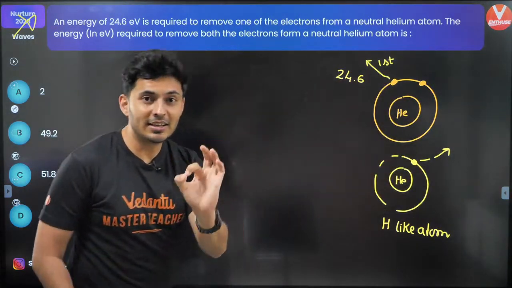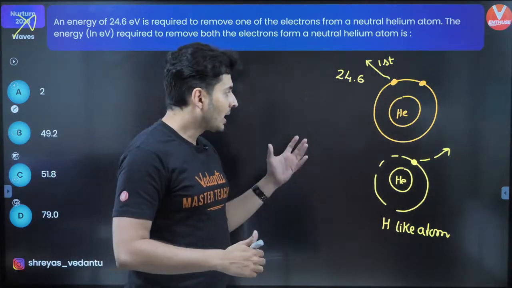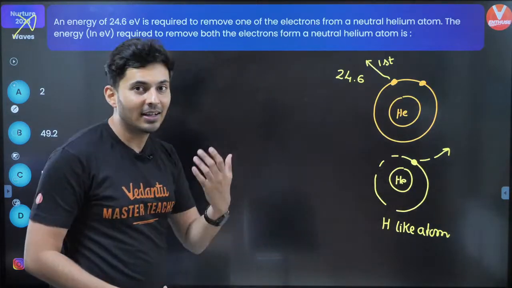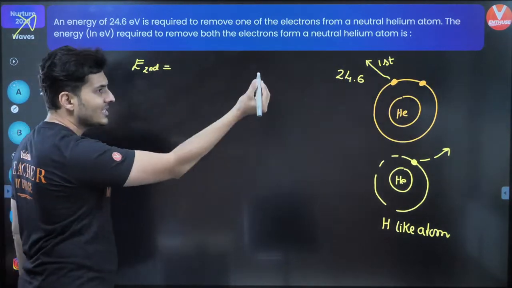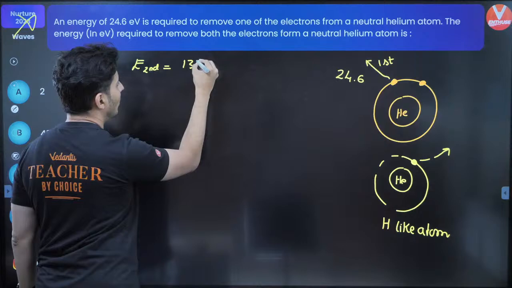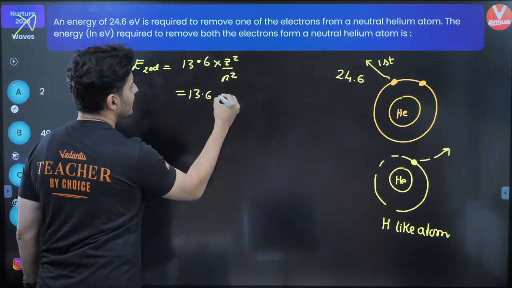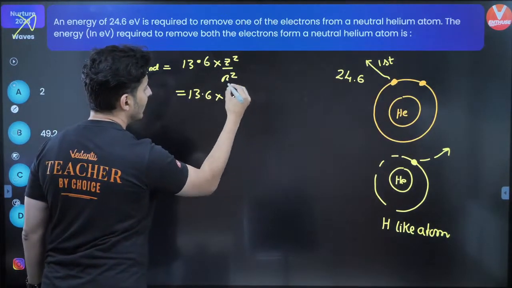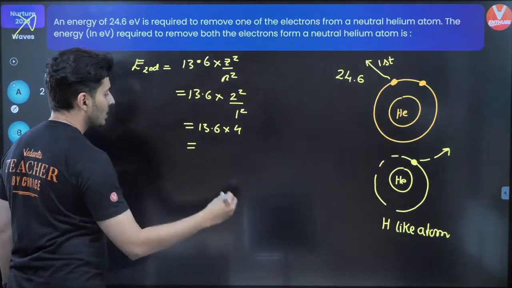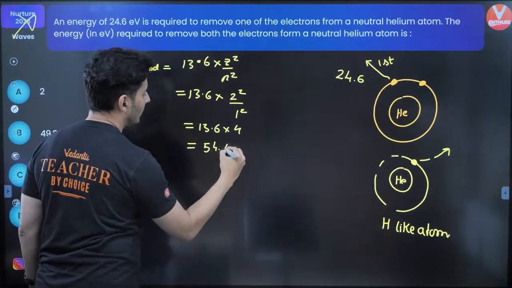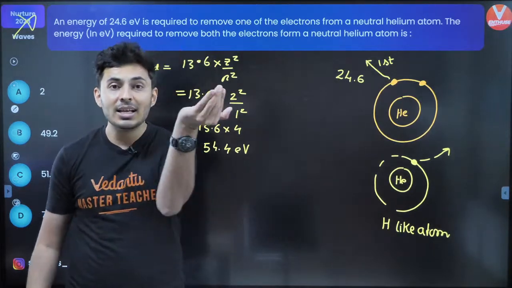For the second electron, when it is removed, use the Bohr's formula. Because Bohr's formula is used when no other charges are present around it. So the energy required for the second electron, you can just use the energy formula, which is nothing but 13.6 into Z square by N square. 13.6, Z is helium, so that means it is 2 square, N is 1. So this will be 13.6 into 4. So this should be 54.4 electron volt. So this is the amount of energy needed to remove the second electron.